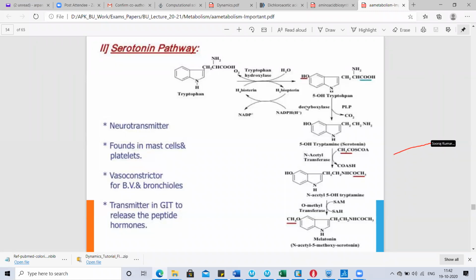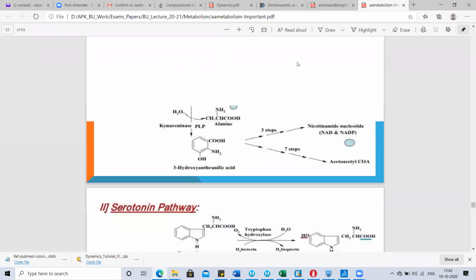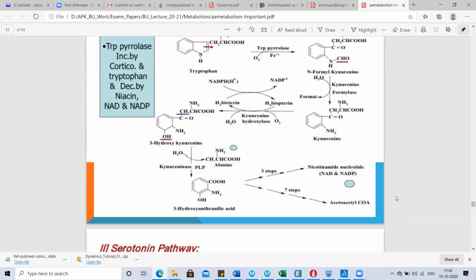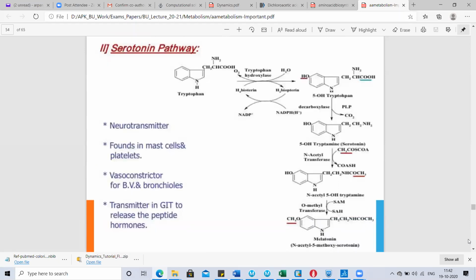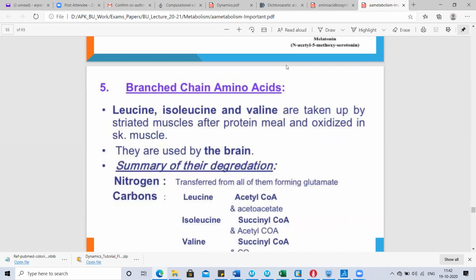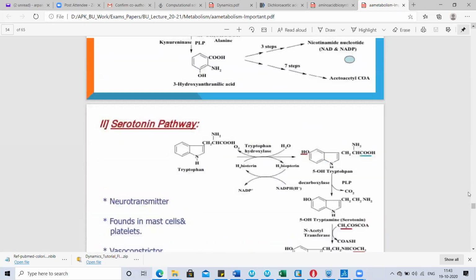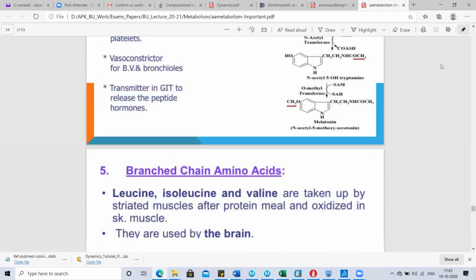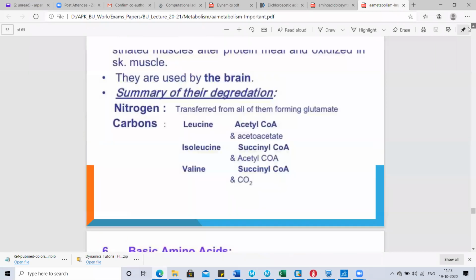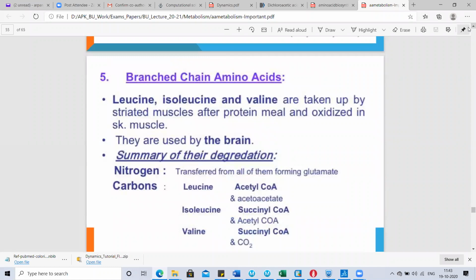So I think you can now understand the importance of tryptophan. It is not only involved in the formation of nicotinamide, but also important in the synthesis of serotonin and melatonin. So this is all about tryptophan metabolism and catabolism. Now coming to the next amino acid, which belongs to the class of branched chain amino acids.